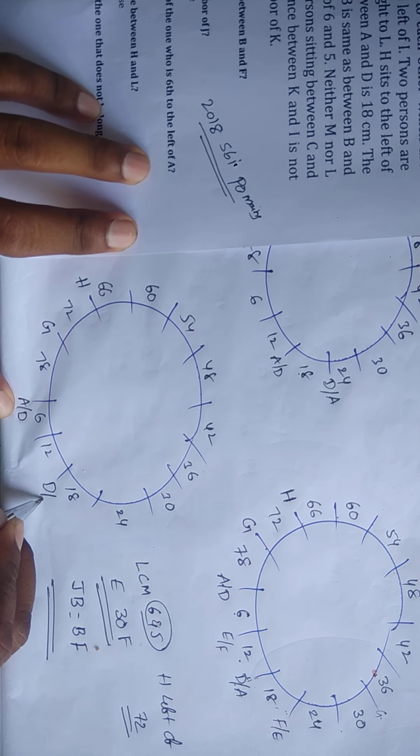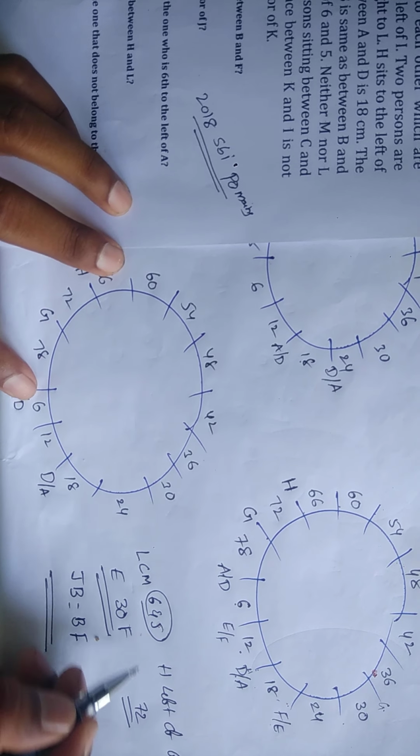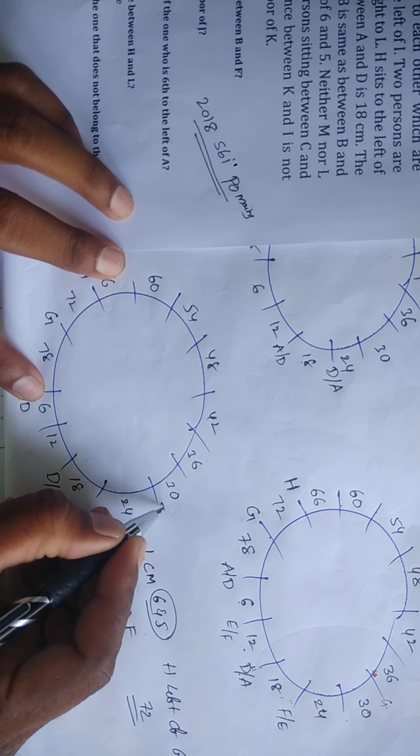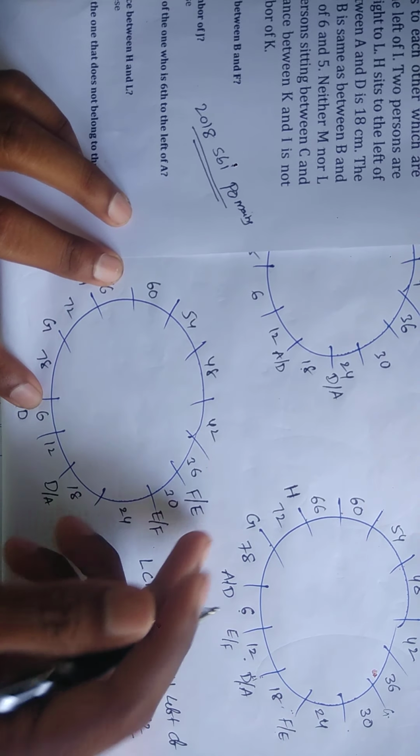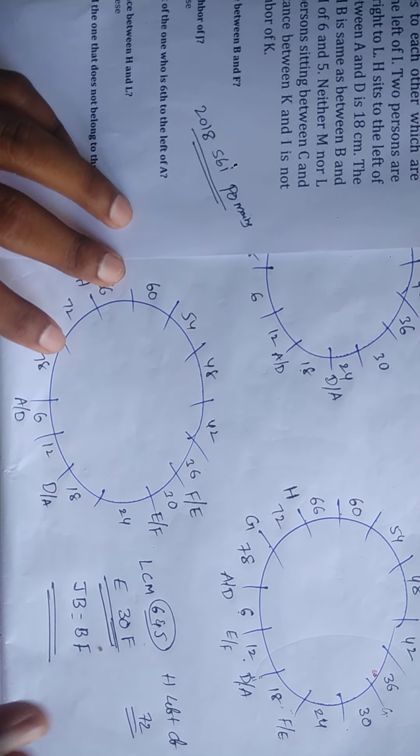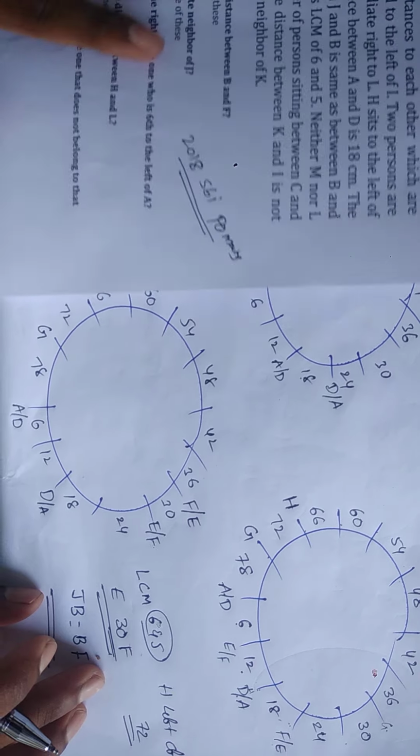DRA. Now, distance between E and F is what? 30. Then this one is what? E or F, or this one is what? F or E. Distance between E and F is 30 or F and E is 30. Yes, leave it. Now, next point.